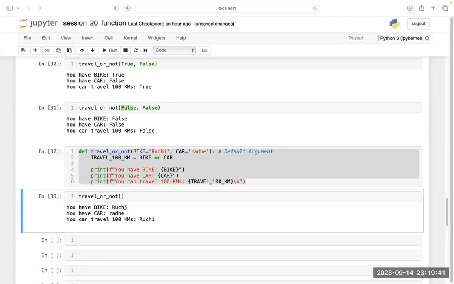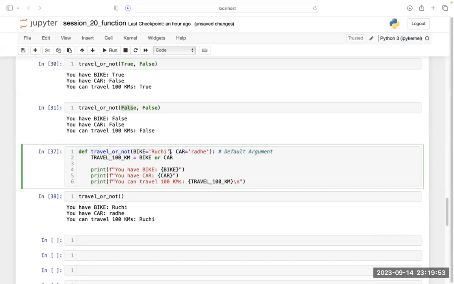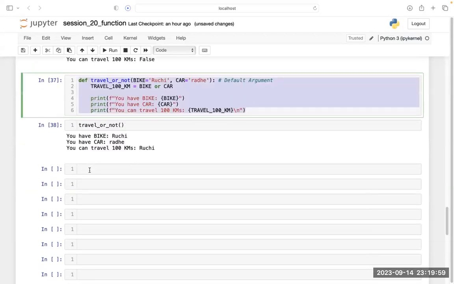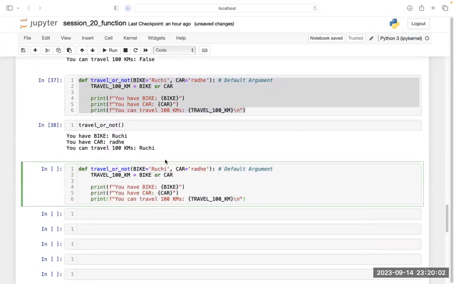And when I am calling this function, I do not need to pass any argument inside it. Let's understand this in this way, now it will be clear to you.